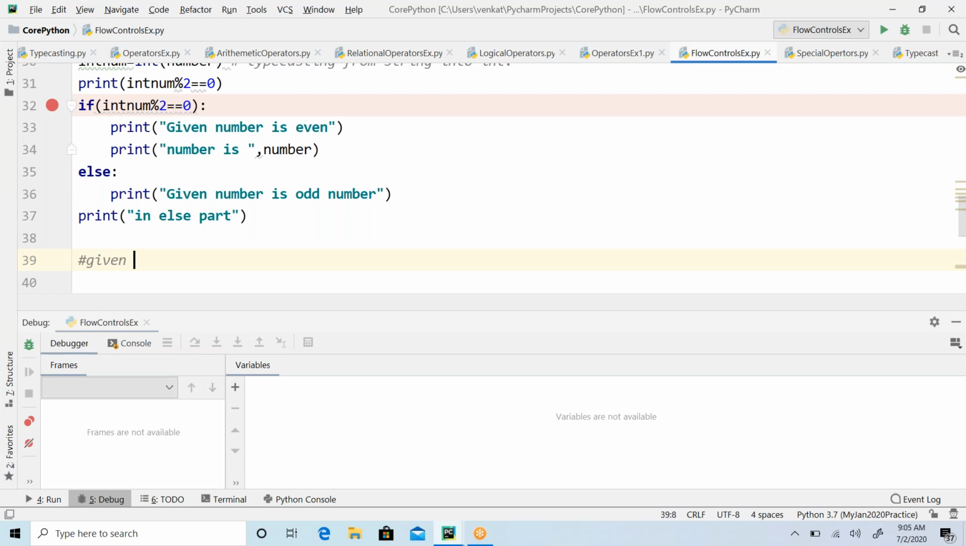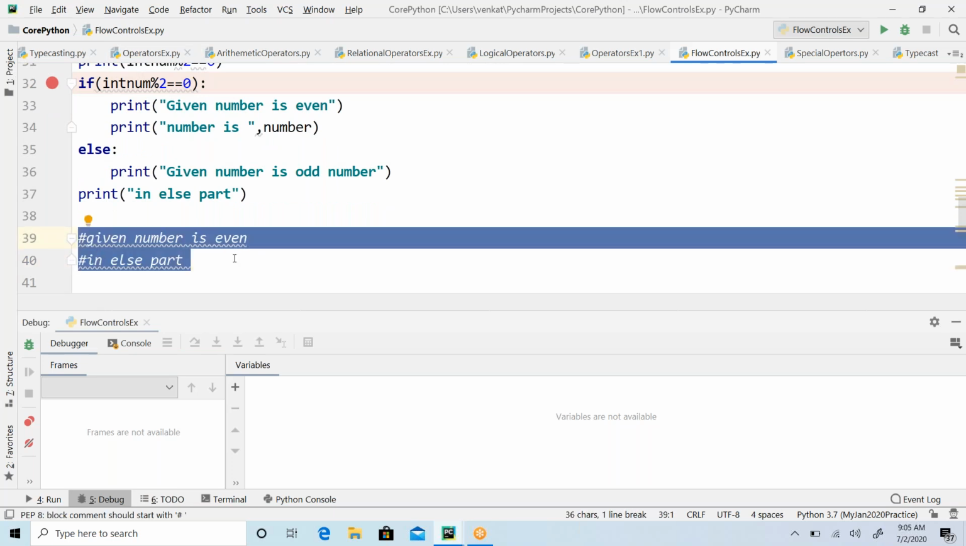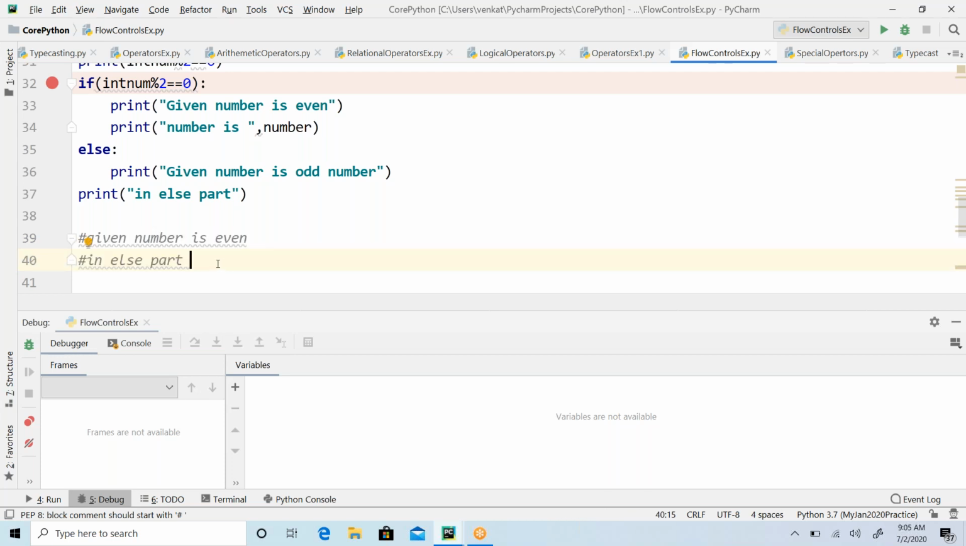Given number is even number. Okay, given number is even number, and what else? Only that much? Only given number is even is going to print, or anything else? It also prints in the else part, correct? Only these two lines of output, or anything else? That's the importance of understanding the body.